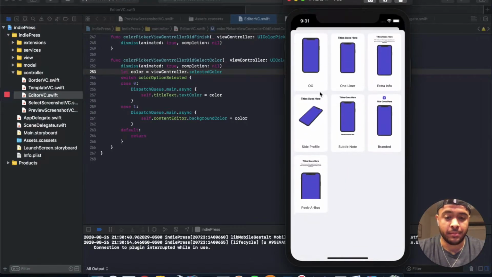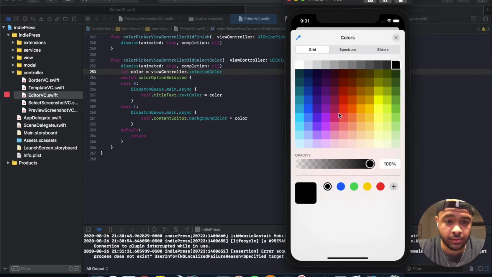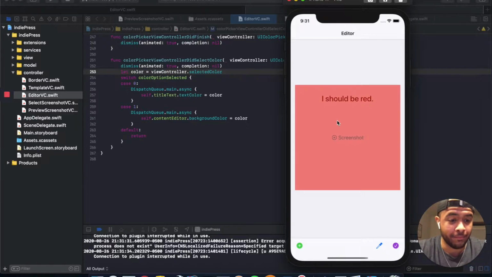Now let's add a template. I don't know if this is going to erase the color. I didn't think that far up. Nope, that's awesome. Okay, let's see. Change. Ooh. It should be red. Let's see. Text color. Let's go red. Bam. So pretty simple to add both those in.